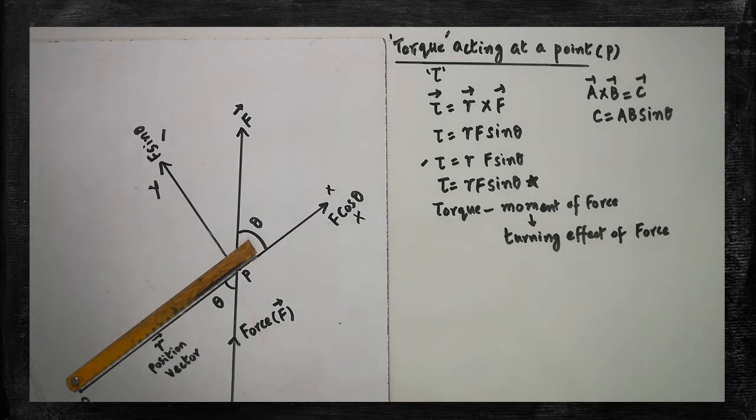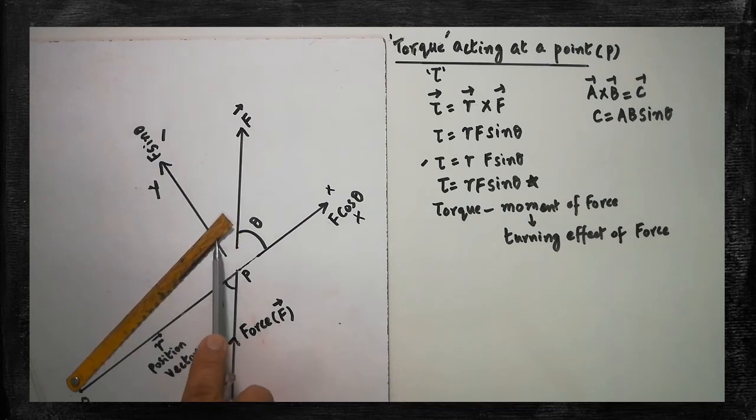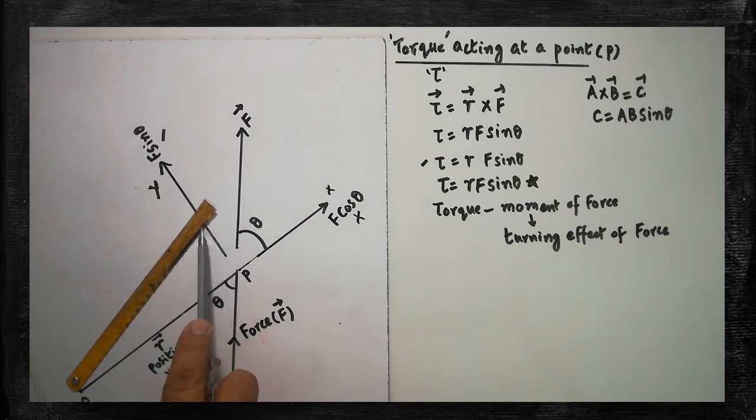Again, I am applying the force. Look at the turning effect created here. If you apply a force exactly at point P, that blade is turned because of the force. Are you clear? That turning effect is called torque. Otherwise, it is also called moment of force.